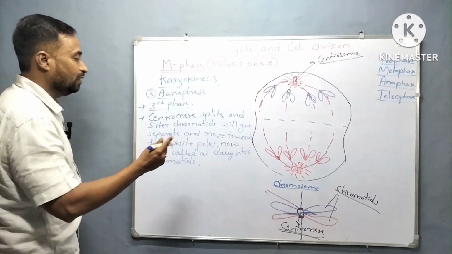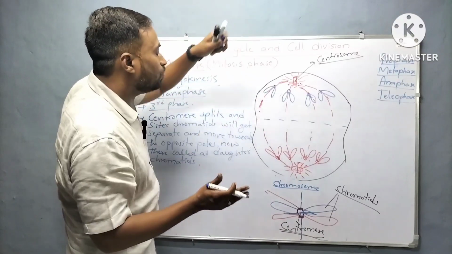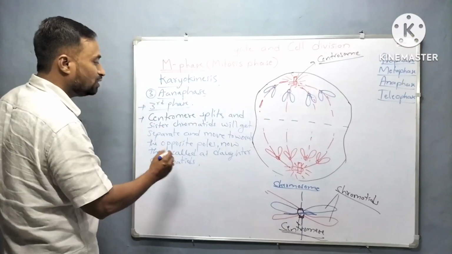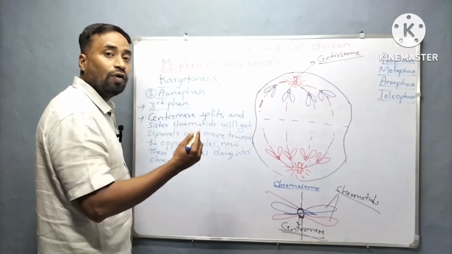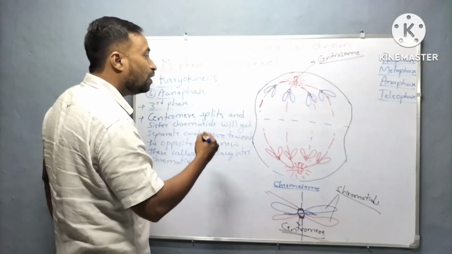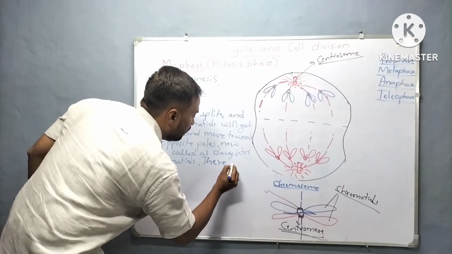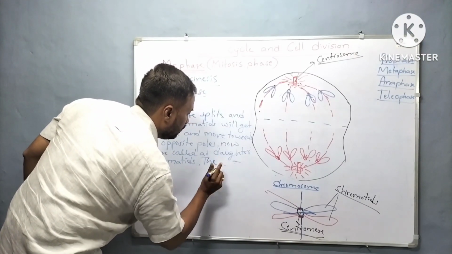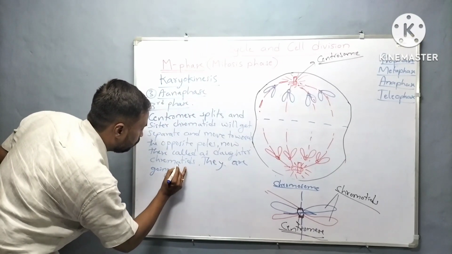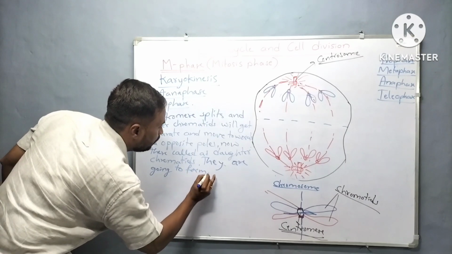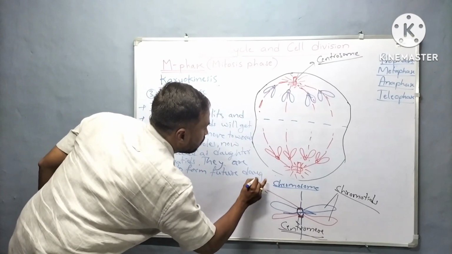Sister chromatids now split, and they will start moving towards the opposite poles. Now what are they called? Daughter chromatids. So they are going to form the future daughter nuclei.